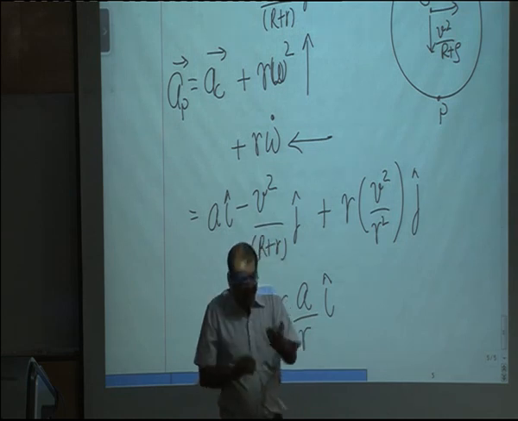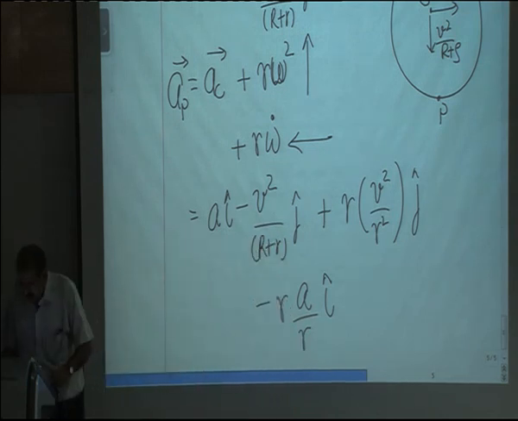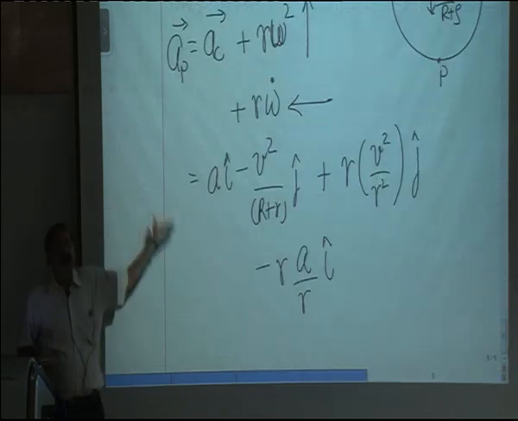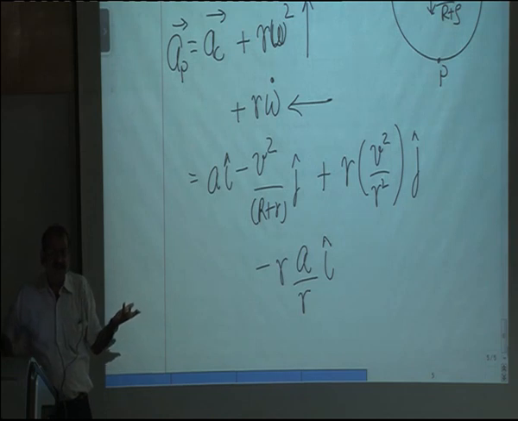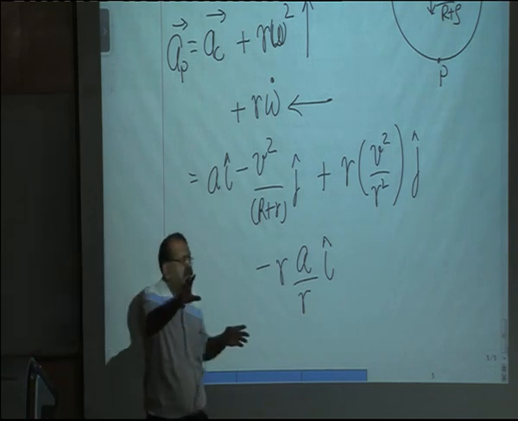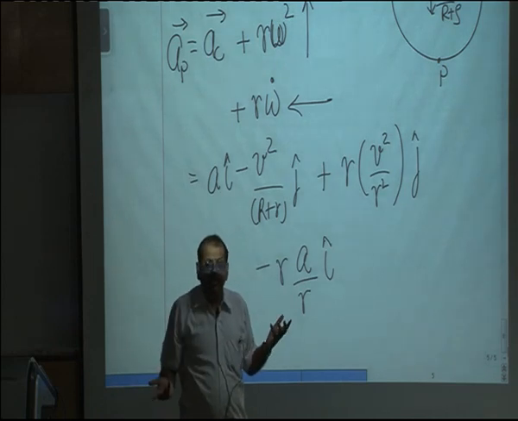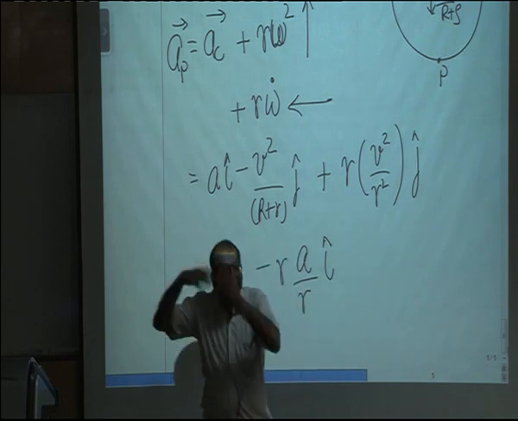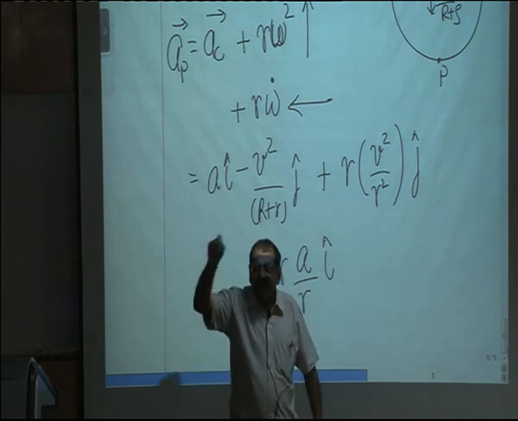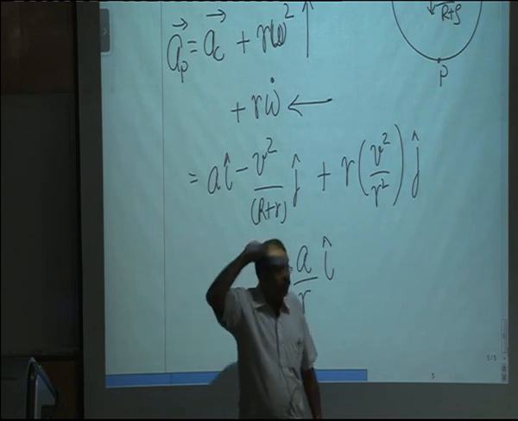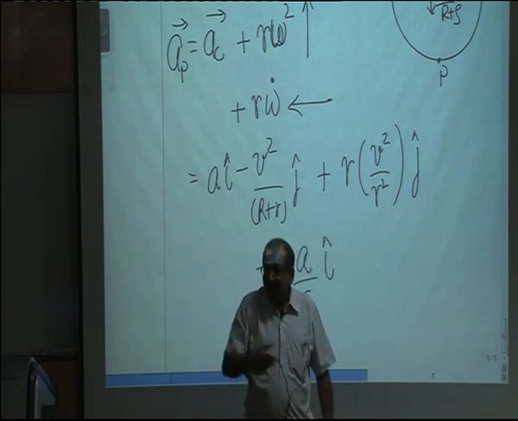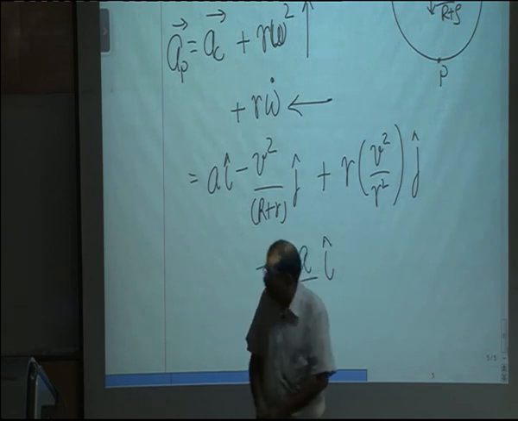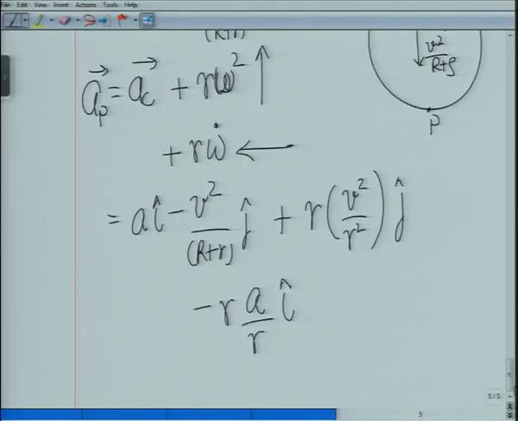Fine. And once we know the acceleration of point P, now we can find the acceleration of any other point on the cylinder using these formulas. Once the acceleration of C has been worked out, I can actually move to any other point. Now C being the geometric center, what may happen in some problems when we come to dynamics is that the center of mass may be at some other location. So if you have to work out the acceleration of the center of mass, then you will have to do this.